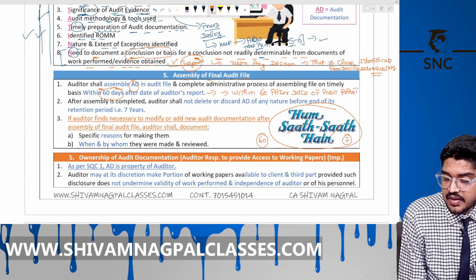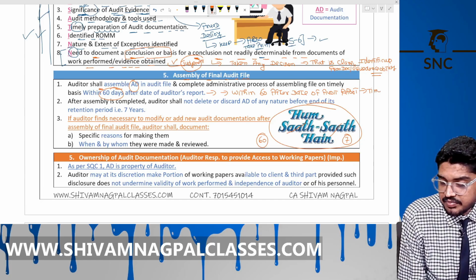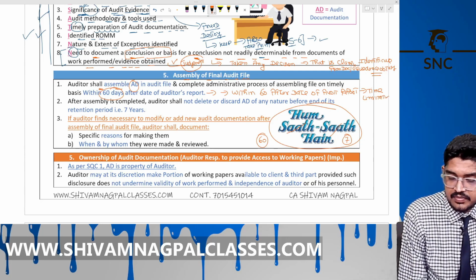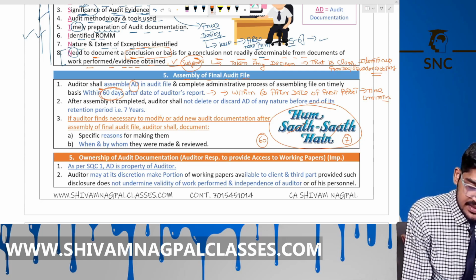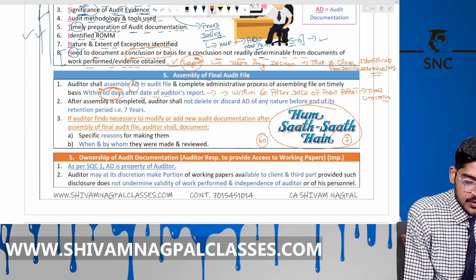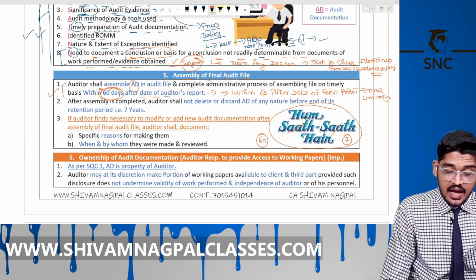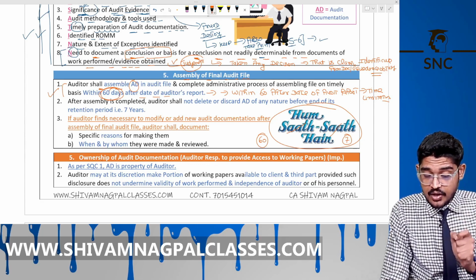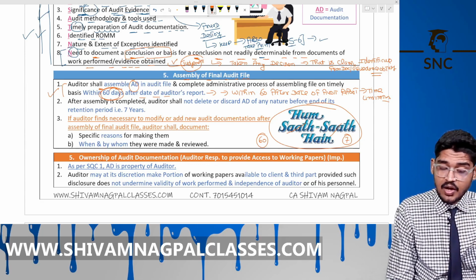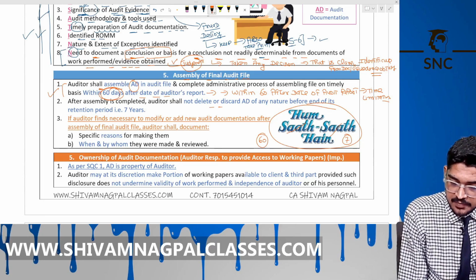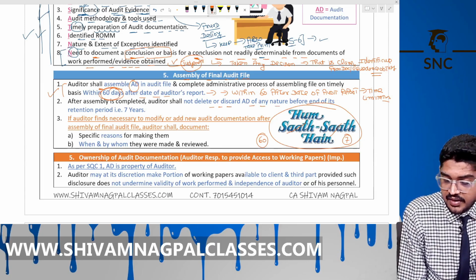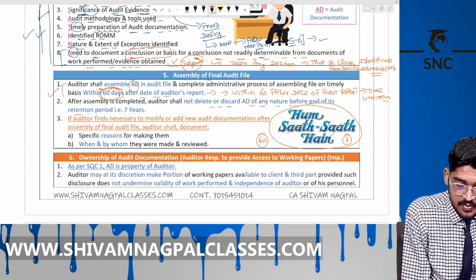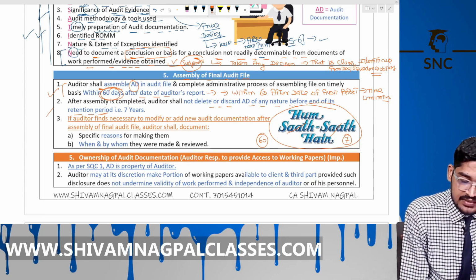This is the time limitation. Okay, that is 60 days from the date of audit report. You need to complete this. After assembly, once assembly work is completed, then the auditor shall not delete or discard the audit documentation of any nature before the end of its retention period. Means these documentation need to be retained for the 7 years.